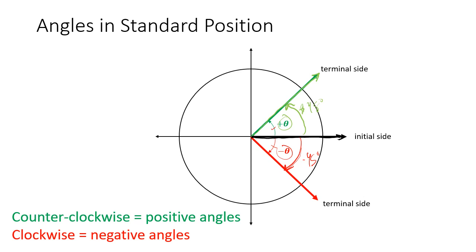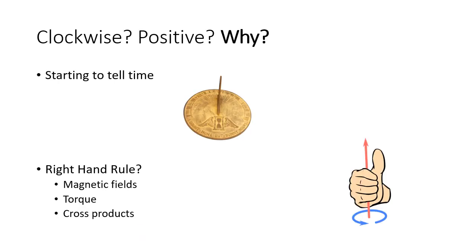So the standard position of an angle, knowing that we're always measuring angles off the horizontal axis, in fact the positive horizontal axis, the positive x-axis, is very important. It keeps things consistent throughout our calculations when we're talking about trigonometry. We just said that counterclockwise rotation is positive, going from the initial side to the terminal side, and clockwise is negative. If we go from the initial side to the terminal side clockwise, that's a negative angle.